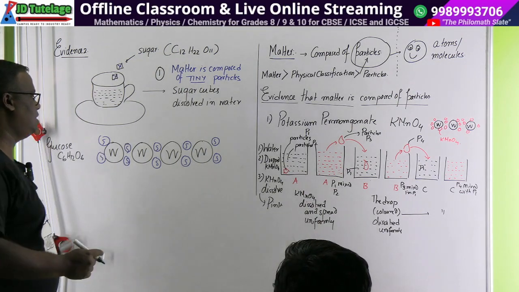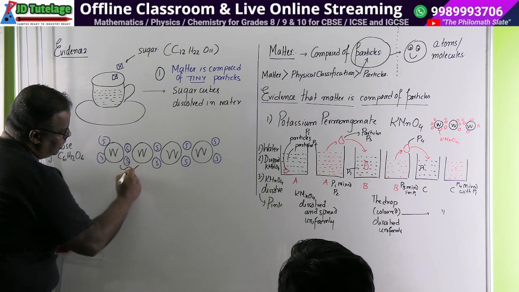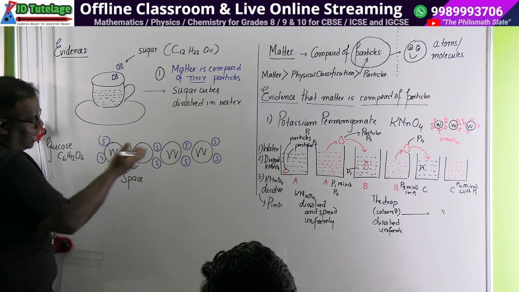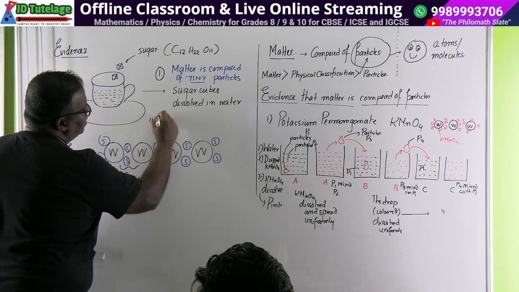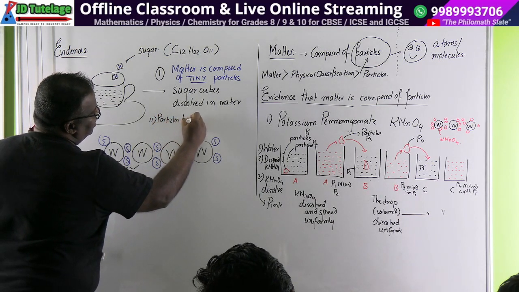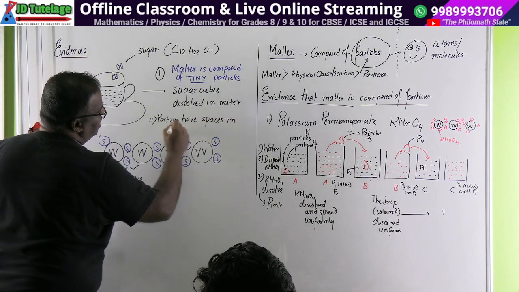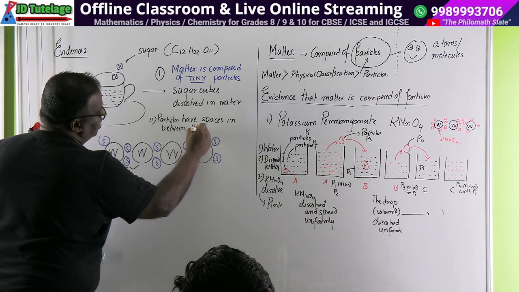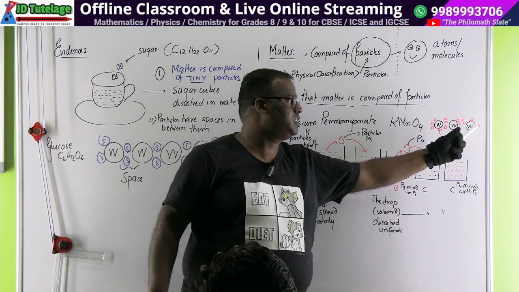These particles, ये जो particles है ना, इन particles के बीच में we always see that there is some space in between. Otherwise ये sugar बेचारा जाके कहाँ बैठेगा, है ना? So this is something else we found, that the particles have spaces in between them. This was evident here also. If you see here, these particles had spaces in between them.